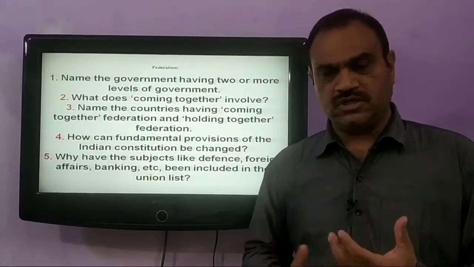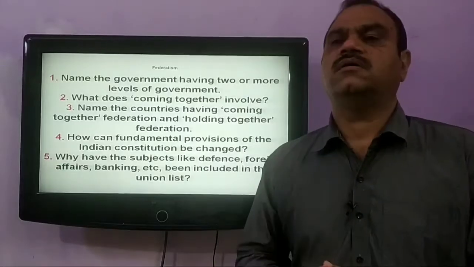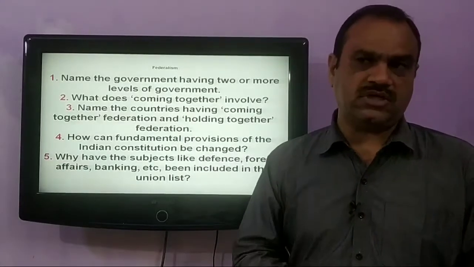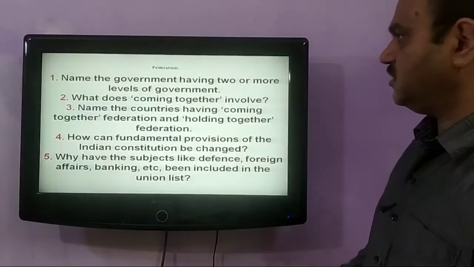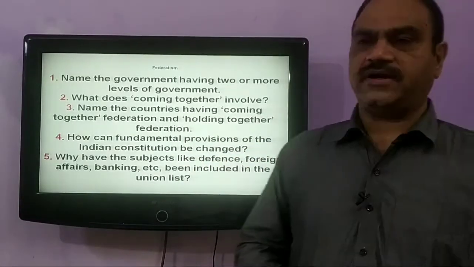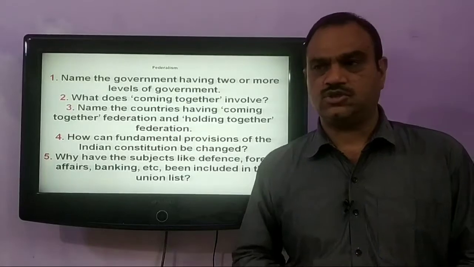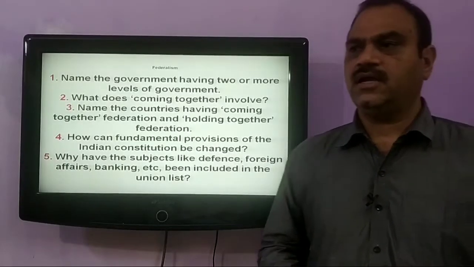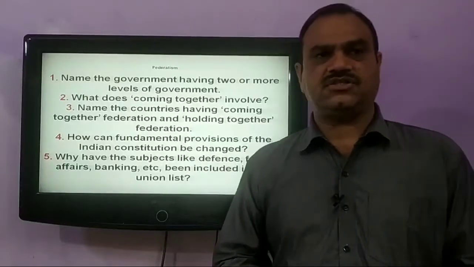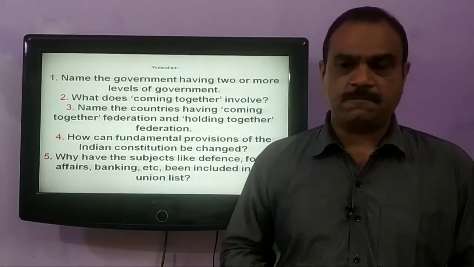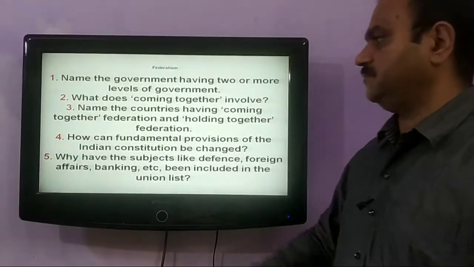And when the units come of their own accord to form a bigger unit, it is called coming together federation. So some of the countries of coming together federations are United States of America, Switzerland and Australia, whereas the examples of holding together federations are India, Spain, Belgium, etc.